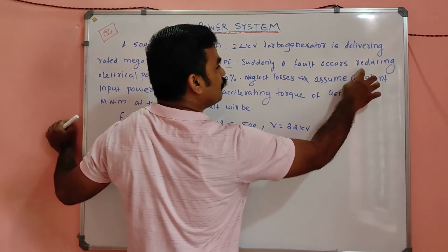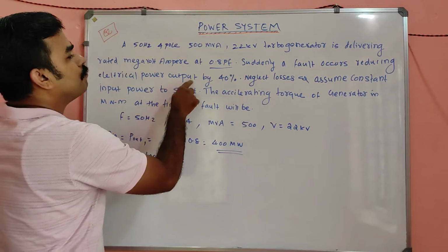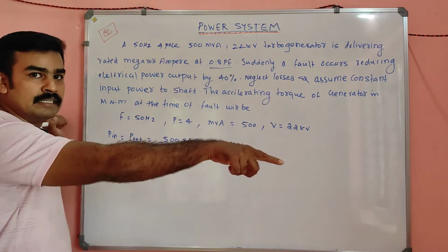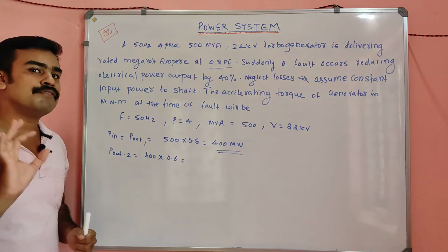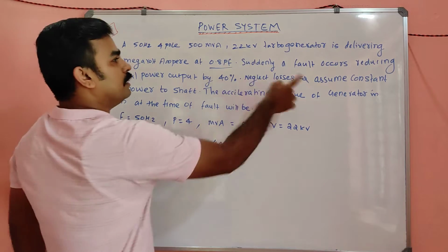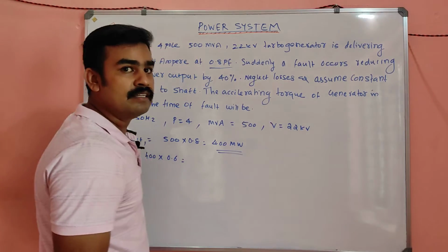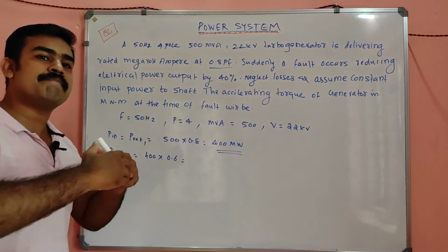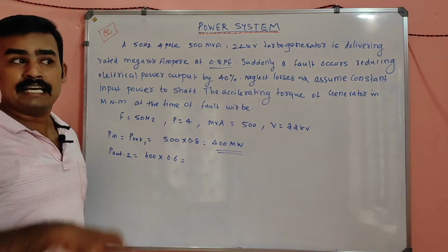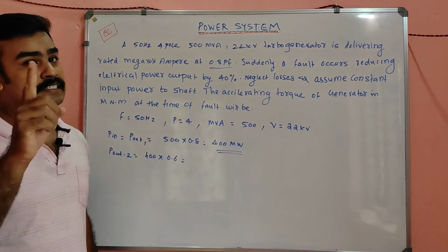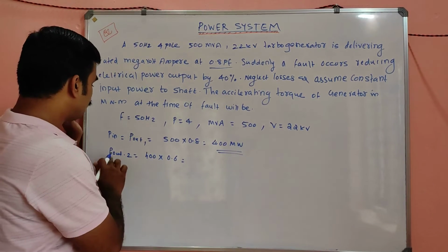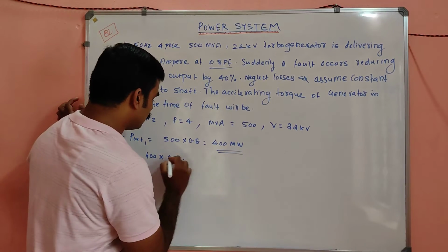Suppose we are asking for reducing the electrical output power to 40%, it means the new power is only 40% of the previous power. But here, reducing the electrical power output by 40% means 40% is actually lost, remaining only 60%. That is the difference. So the output power P out 2 will be equal to what?